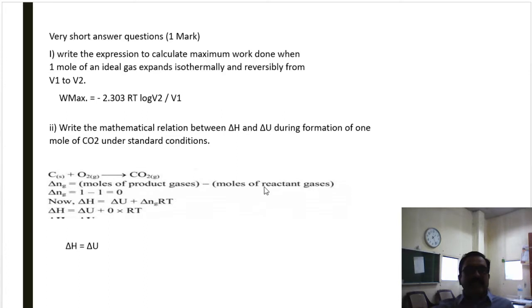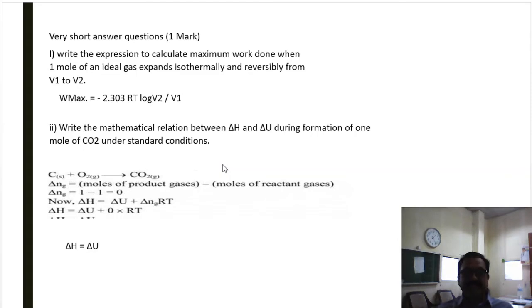Okay. Second question. Write the mathematical relation between delta H and delta U during the formation of 1 mole of carbon dioxide under standard condition. We have to write the mathematical equation which gives a relationship between enthalpy change and internal energy change for formation of CO2.